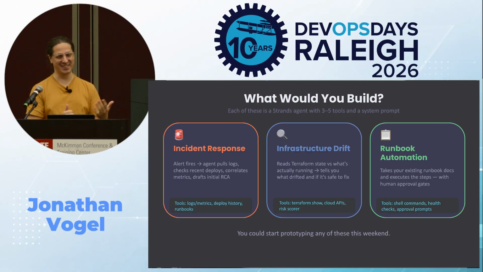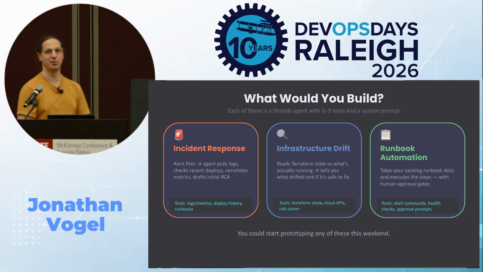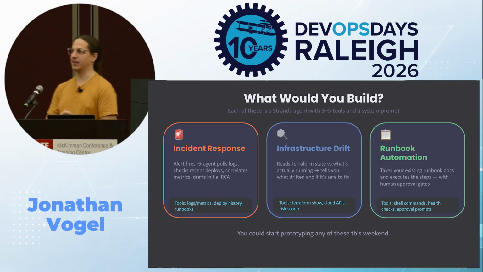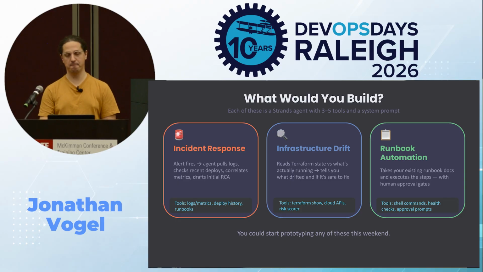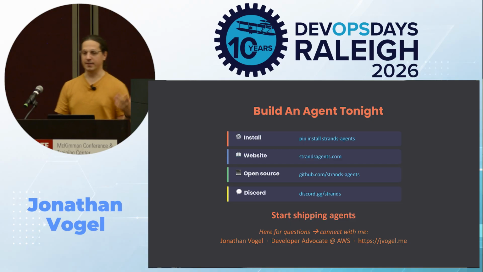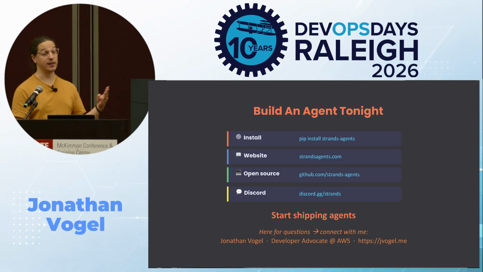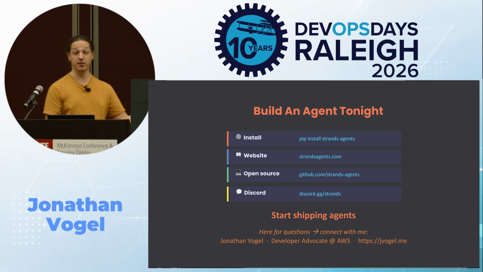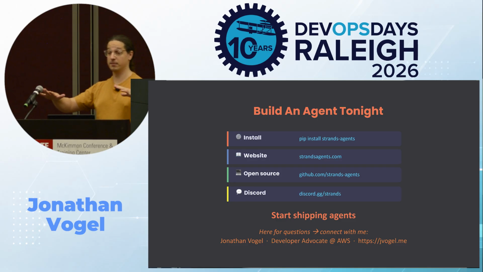And then each of these are things you could build with Strands with just some tools and a prompt. You could even prototype any of these things this weekend. So here's what you're gonna do today. You're gonna set up Strands, you're gonna keep it simple. At first, you get a working agent, you're gonna add a tool and let the model decide when to use it. And then you can push it further, add a system prompt, swap the model, connect an MCP server, see how far you can go without rewriting anything.